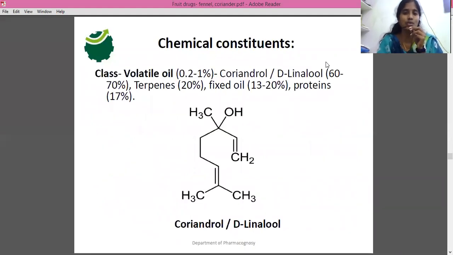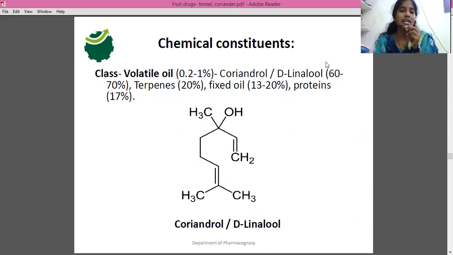Next, chemical constituents. I already told you all the umbelliferous fruits belong to the class of volatile oil. The major composition of umbelliferous fruit is volatile oil, right? So here also it belongs to the class of volatile oil. This drug may contain 0.2 to 1% of volatile oil, but it should not be less than 0.3%.